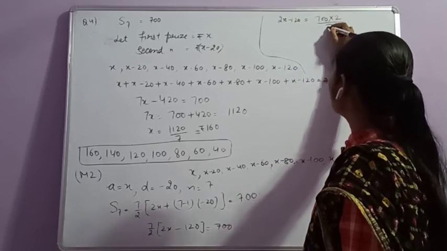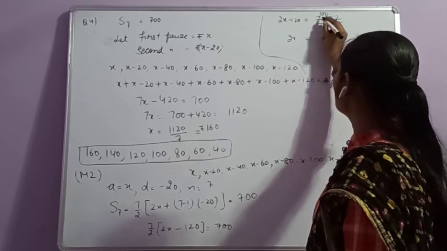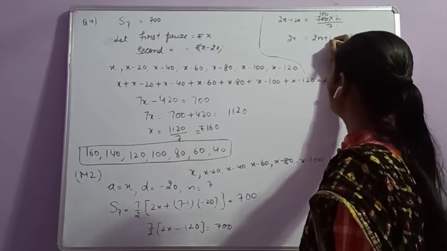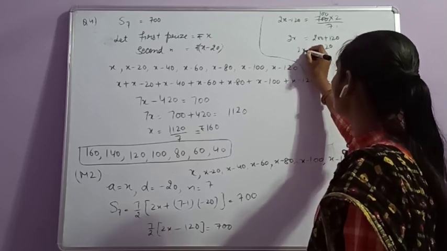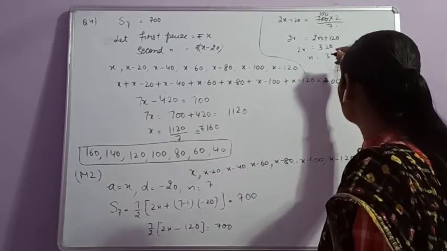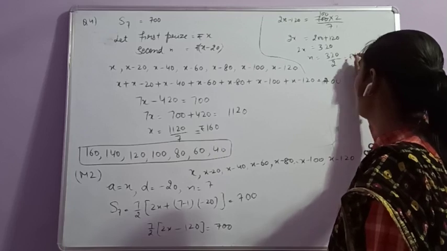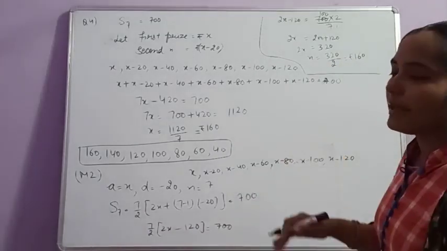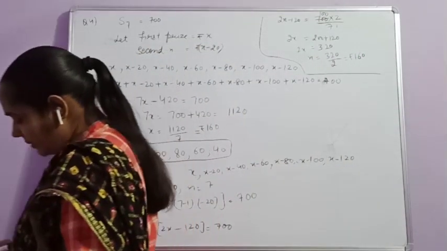That is 100. 2x is equal to 200 plus 120, that is equal to 320. So the value of x is 320 by 2, that is equal to 160 rupees. The answer will remain the same. You can use any method to find out the value of the prizes. Clear?